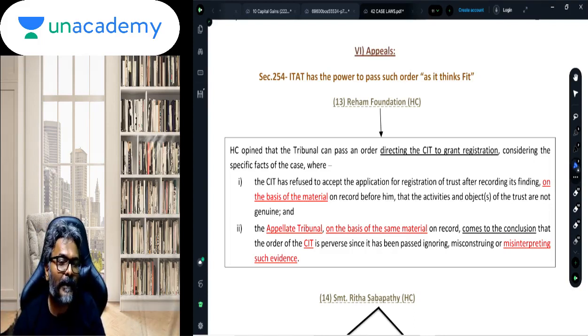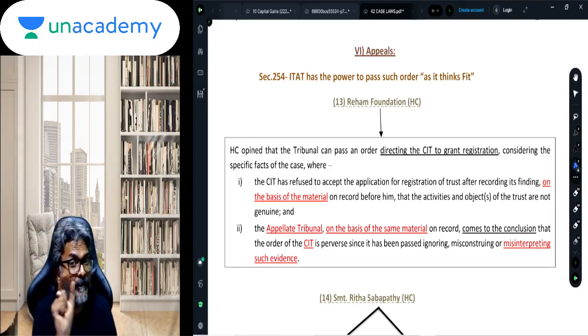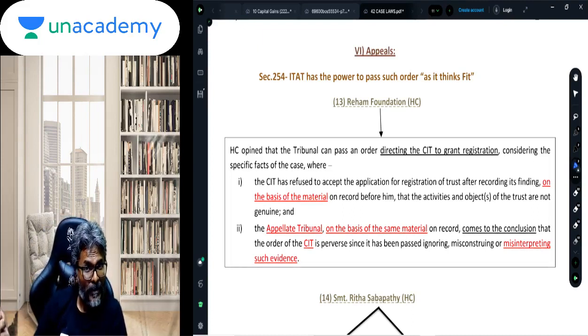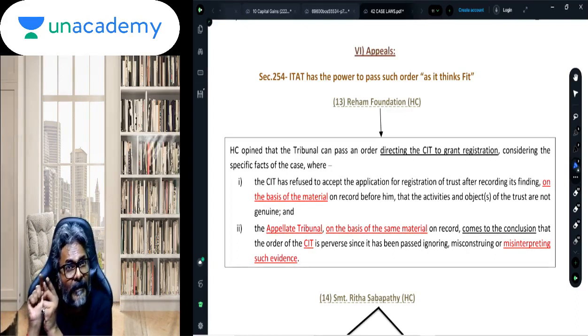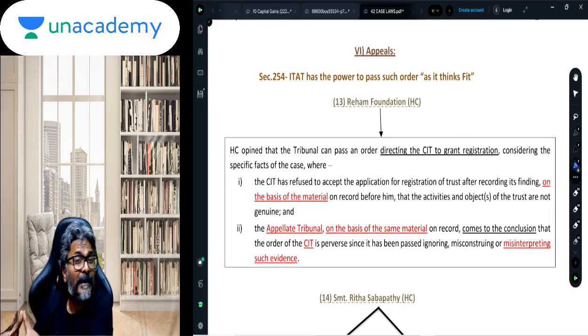So in the case of Rayam Foundation, students, what happened was that the CIT, who is the authority to grant the registration to the trust, rejected the application of the trust by passing an order. The appeal against the order of the CIT was filed before the ITAT. Now the ITAT, on the basis of the same material, because that is important, needs to prove the CIT wrong. So how can the ITAT prove the CIT wrong? The ITAT can prove the CIT wrong on the basis of the same material which the CIT had. It can say that the CIT has misinterpreted the evidence which was in its possession.